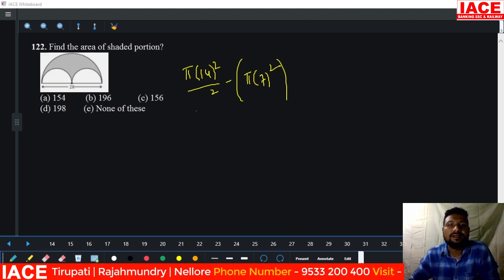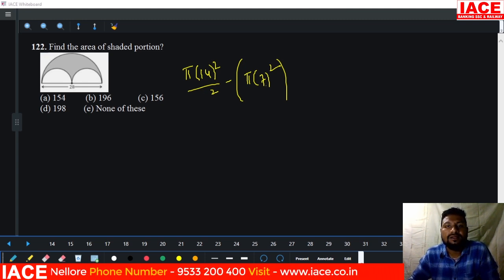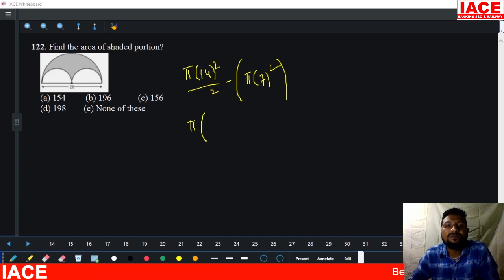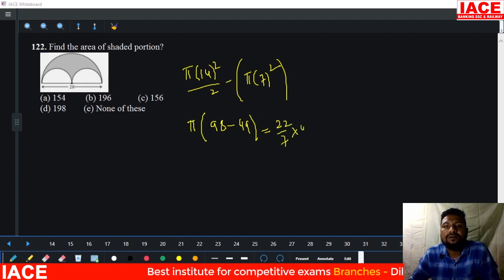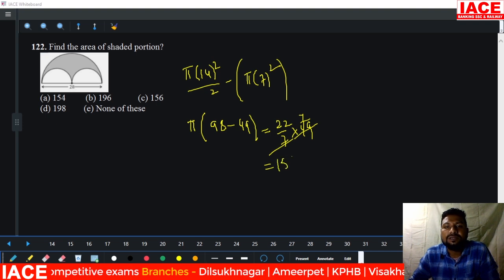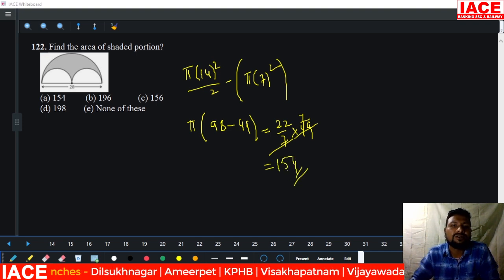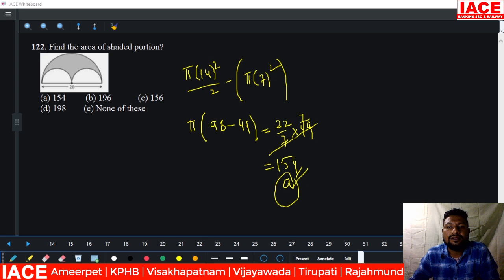The full circle area is pi r square. Taking r as 7, pi will be taken common. Then pi and 14 square value is 196. Half of 196 is 98. Minus 7 square half, value is 49. And 22/7 into 49, 7 sevens are 49. The shaded portion answer is option A.